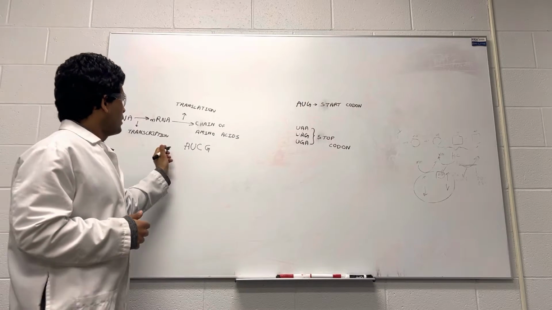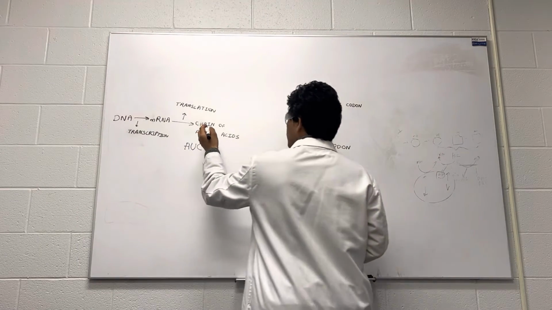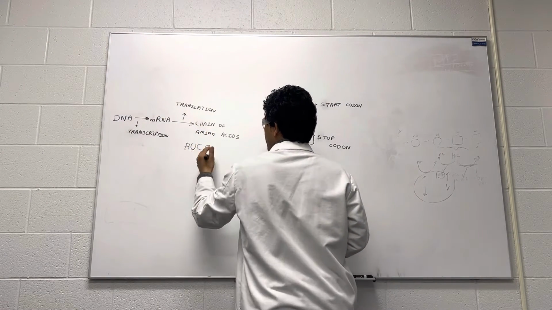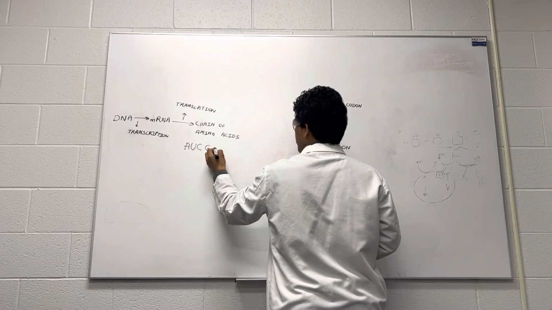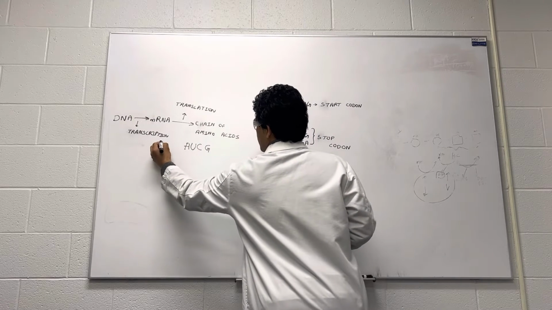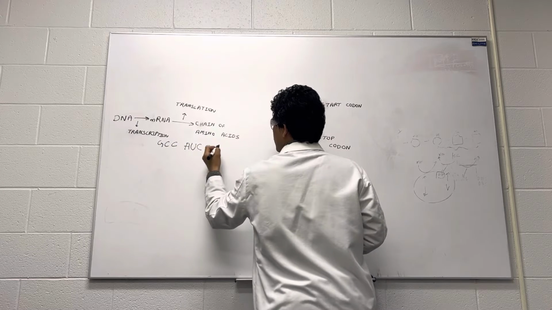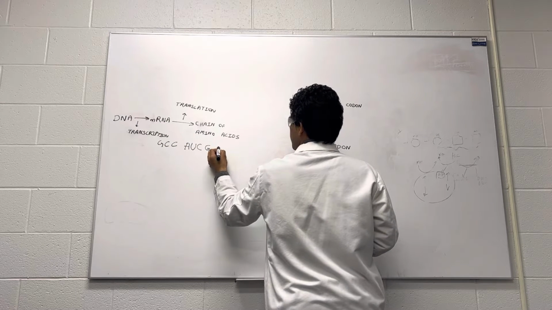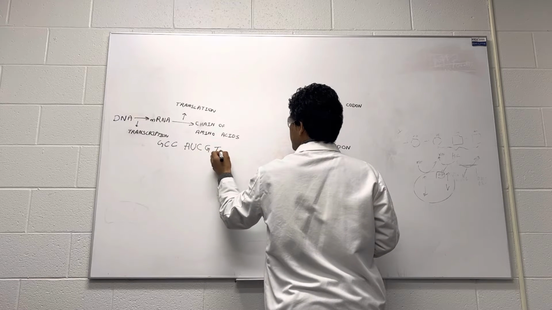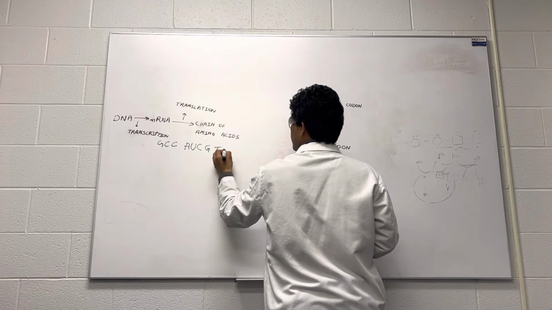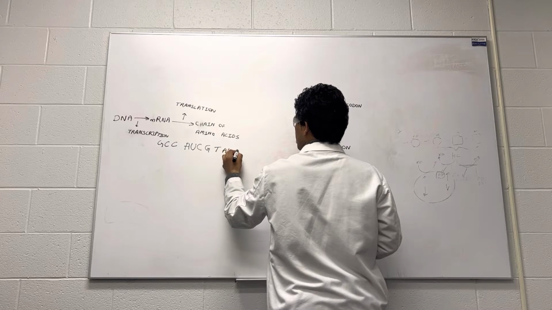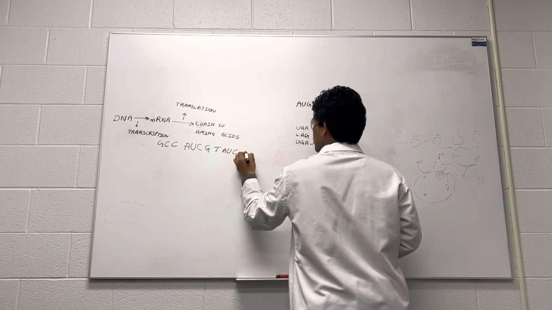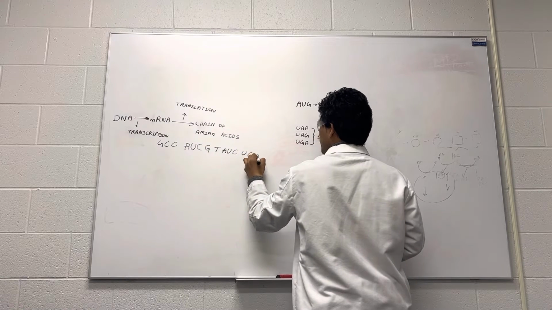And suppose there is a sequence in mRNA like this: A, U, C, G, C, C, A, U, C, U, G, A.